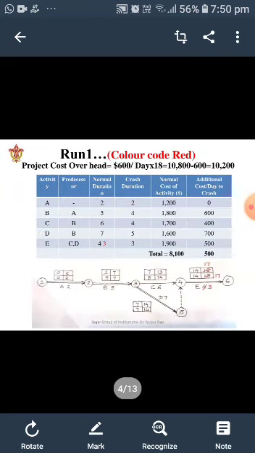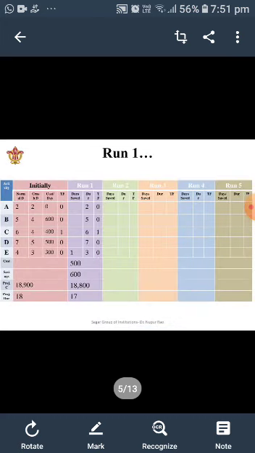Now when we crash it, the 4 days becomes 3 days, and so we have incurred a cost of 500. And now with this change, if we look at the timings, we find that E activity has reduced by 1 day and the timing has changed. Just the early finish time and the latest finish time have changed. Everything else remains the same. So our critical activities are still the same, and we have reduced our project from 18 days to 17 days.